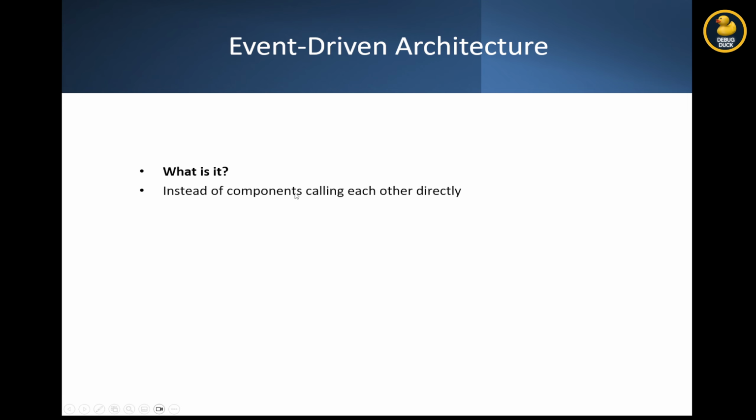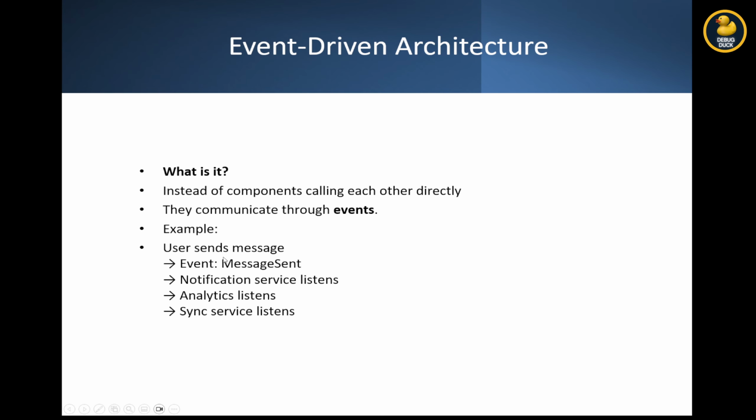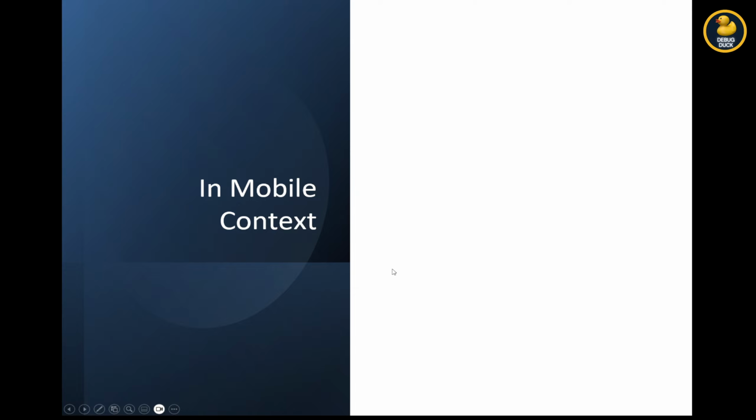Instead of components calling each other directly, they communicate through events. For example, user sends message, event: message sent. Notification service listens, analytics listens, and sync service listens. No tight coupling. In mobile context, inside your application, the view model emits a state, and UI observes changes, and